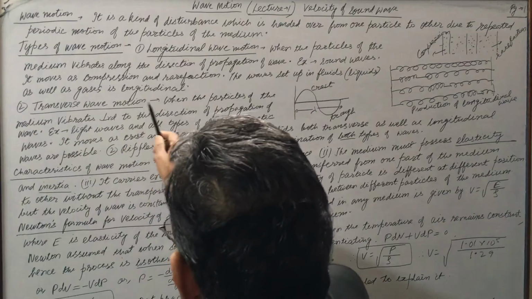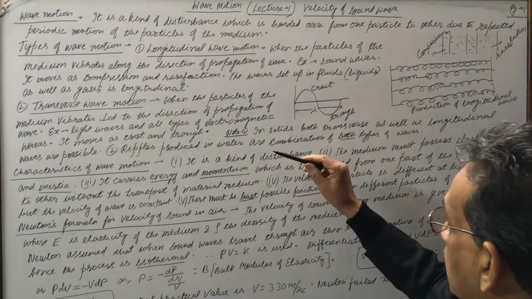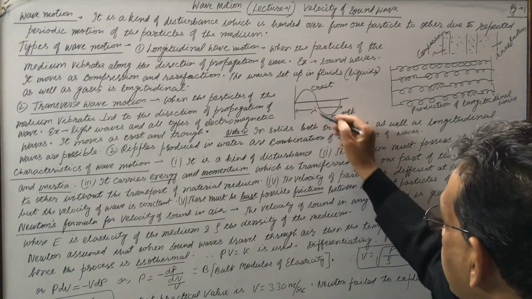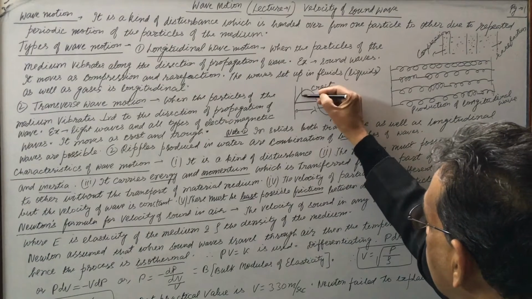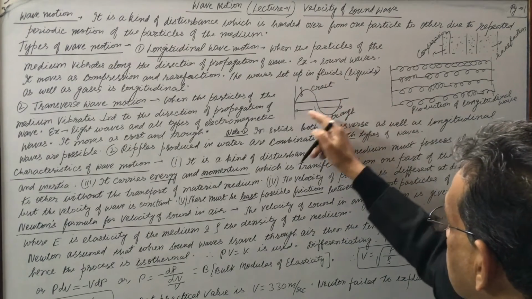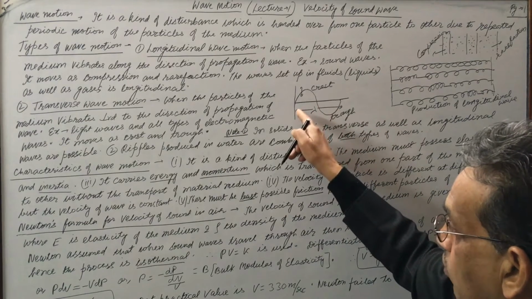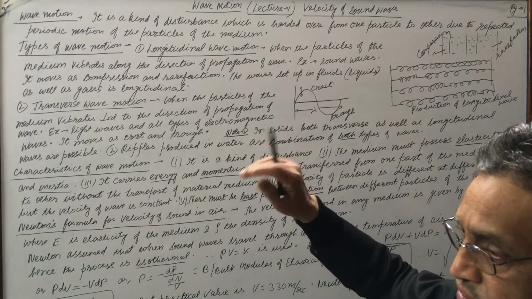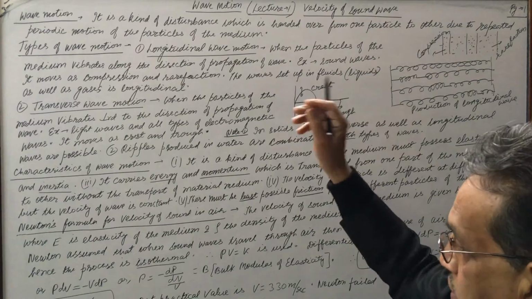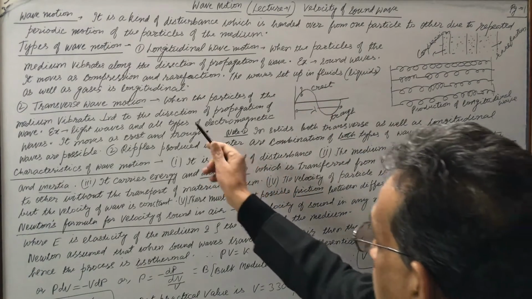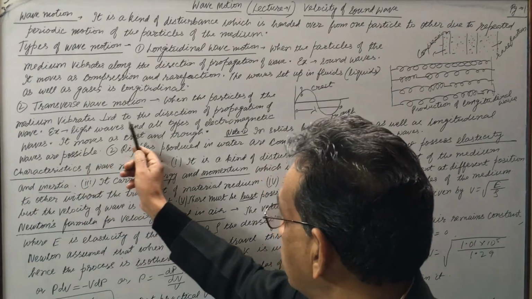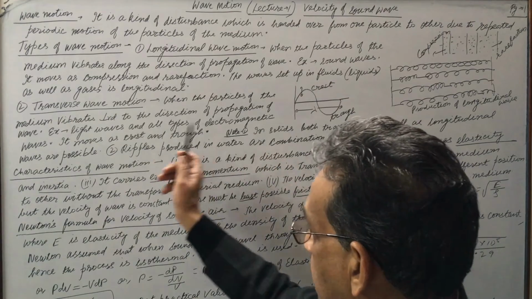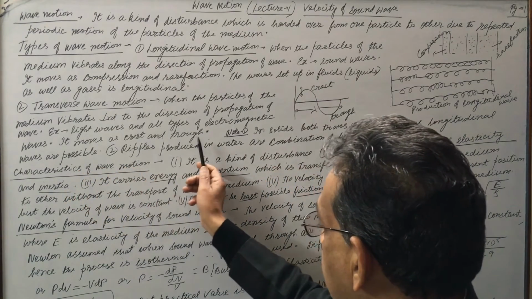Next, transverse wave motion. When the particles of the medium vibrate perpendicular to the direction of propagation of wave. Like this wave, it moves as crest and trough. Particle vibrates perpendicular to the direction of propagation of wave, and wave is moving this side. Then it is called transverse wave motion. Light waves, all types of electromagnetic waves, X-rays, gamma rays, radio waves, TV waves, all are transverse wave motion. Example, light waves and all types of electromagnetic waves. It moves as crest and trough.